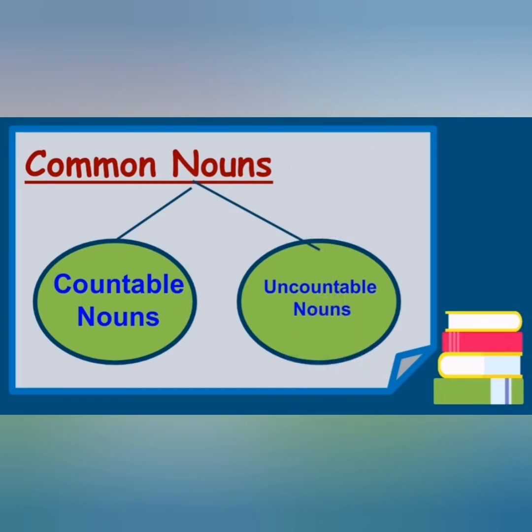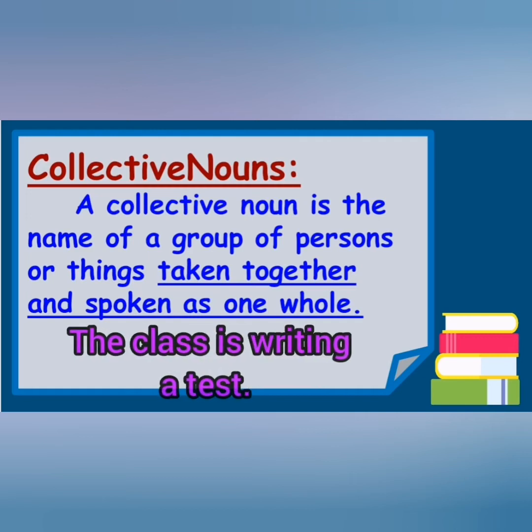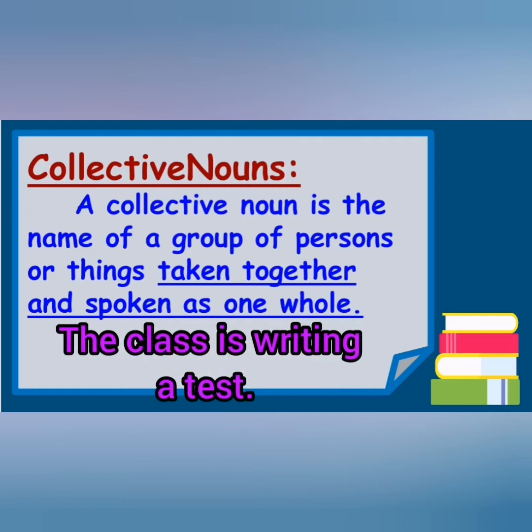Now coming to the next noun, that is the collective noun. A collective noun is a name of a group of persons or things taken together and spoken of as a whole. When we are talking about a group of persons or things together, then it will be a collective noun. For example, the class is writing a test. Here a class means a group of students, so this class is a collective noun.